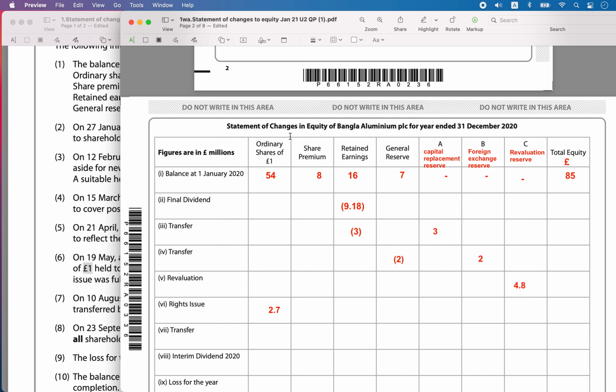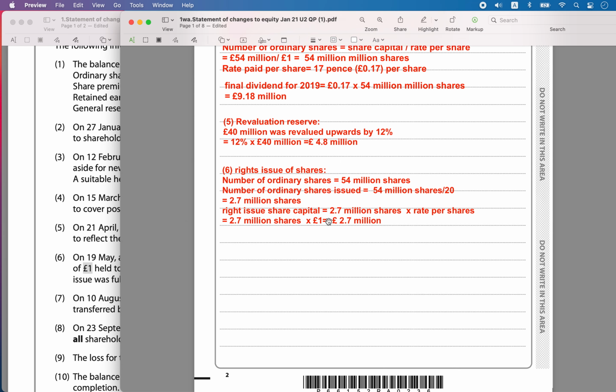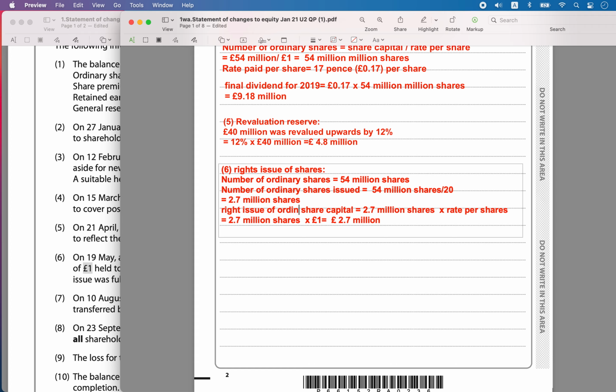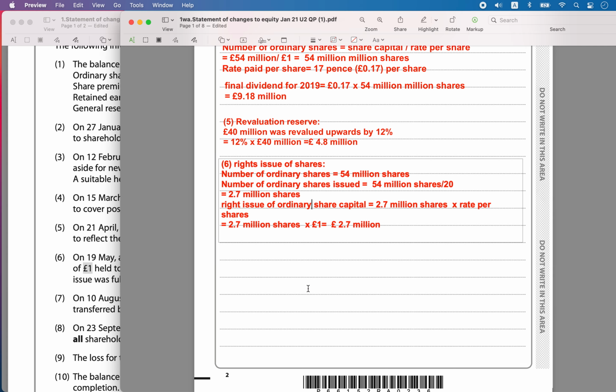Then the next one is the premium on shares. What is the number of premium rights shares? This is the rights issue of ordinary share capital, and the amount is this much. Now we have to calculate the premium.